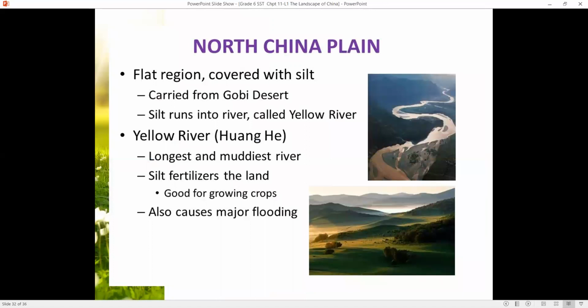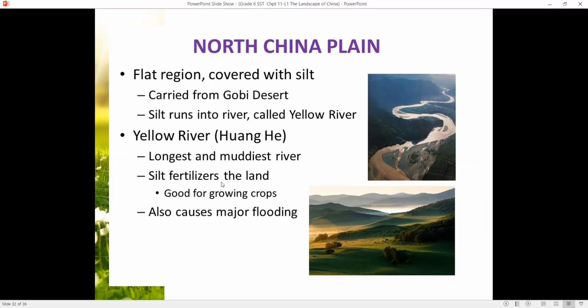The North China Plain is a flat region covered with silt carried from the Gobi Desert. Silt runs into the river called the Yellow River. And what is the silt called? It's called loess. The Yellow River, the Huang He, is the longest and the muddiest river.